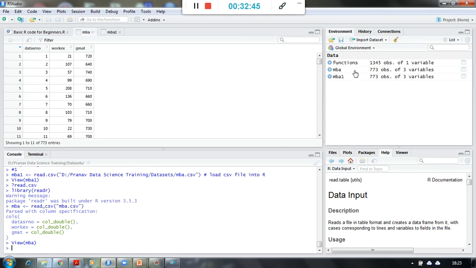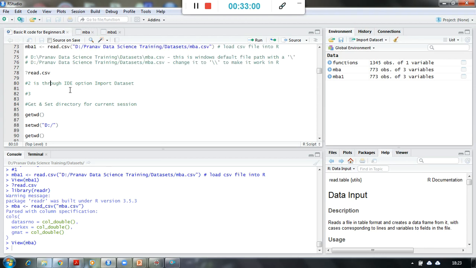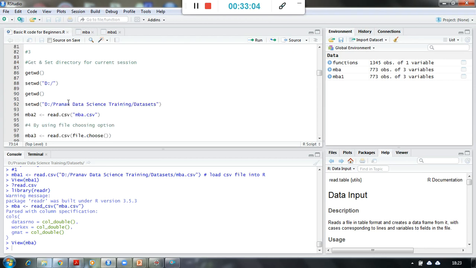So this MBA and this MBA are the same file. These are two different ways of importing the data. But here the code created was through readr. It was read_csv, whereas the function we have used over here is read.csv. This is a basic difference.